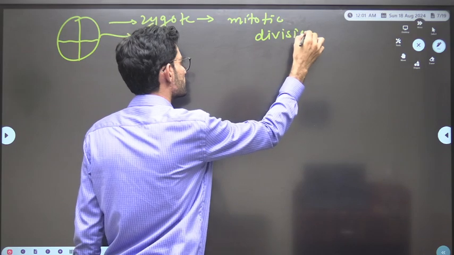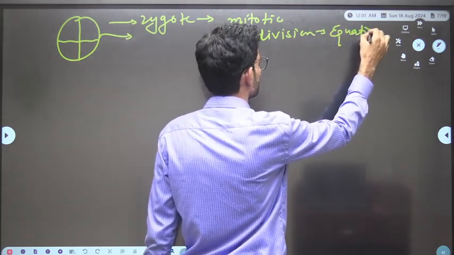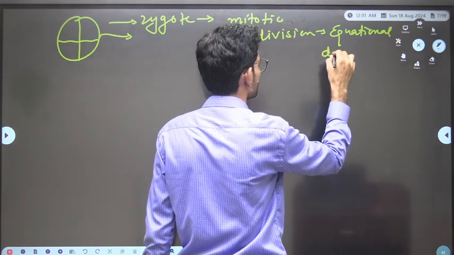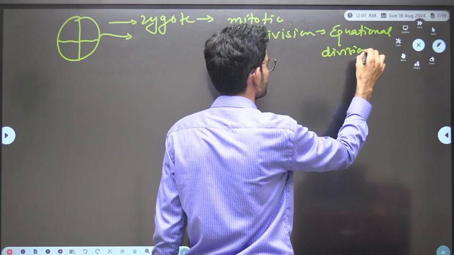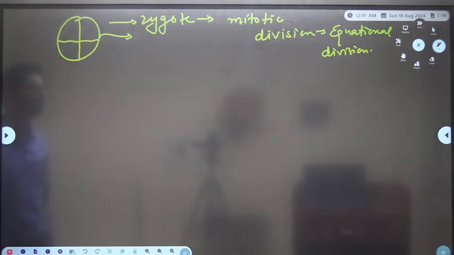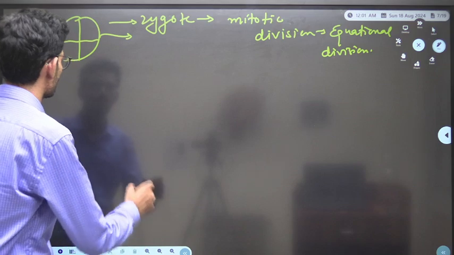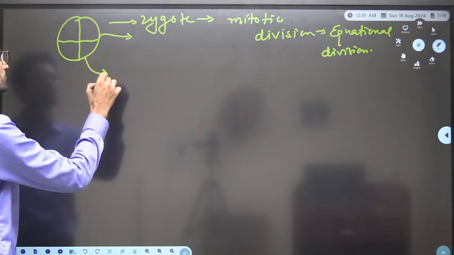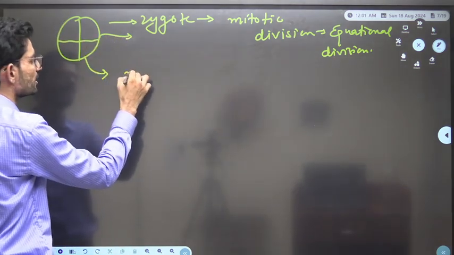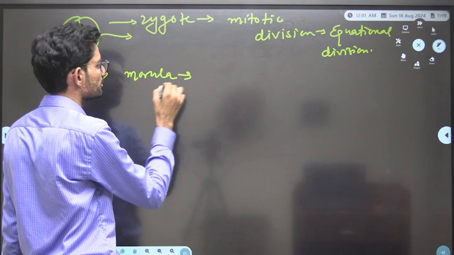What are mitotic divisions? These are equational divisions, which we study during cell cycle and cell division, right? So the zygote divides by mitotic divisions and multiplies the cell number. The initial stage of development of the zygote is the morula, and the morula gets developed further into the blastula.